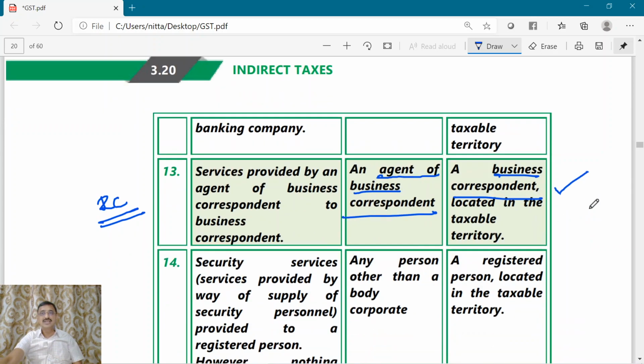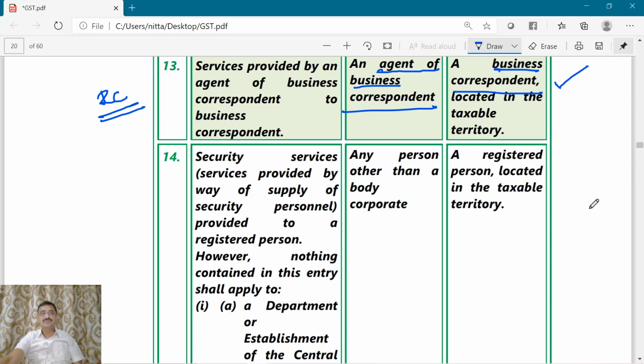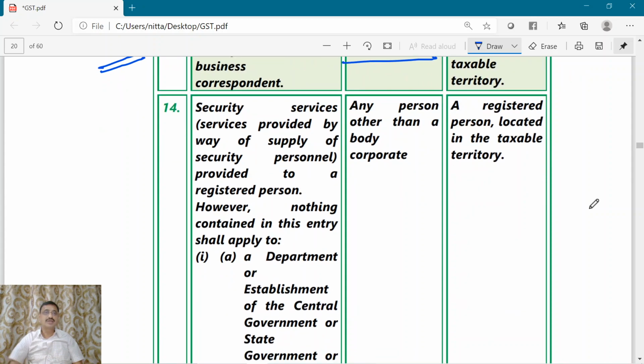Next, the last point in this notification is point number 14. Now, who is the supplier here? Any person other than a body corporate. So if it happens to be a body corporate, what will happen?